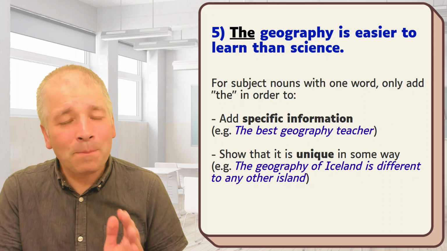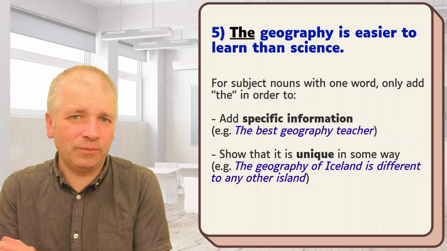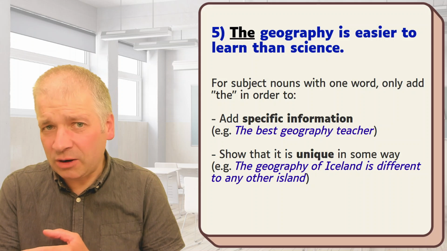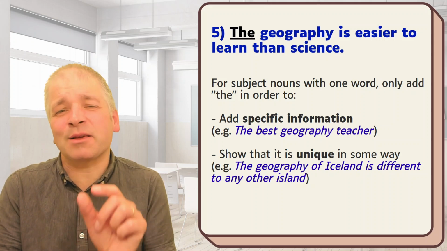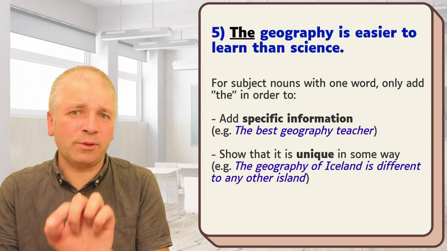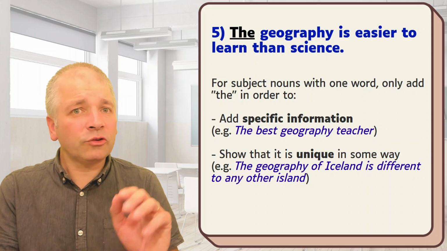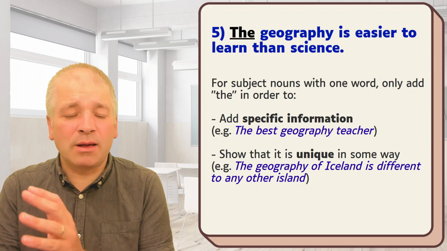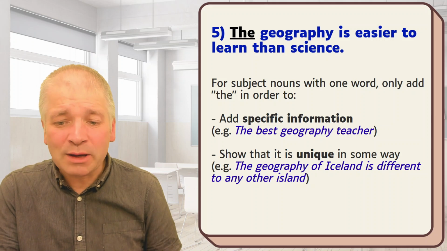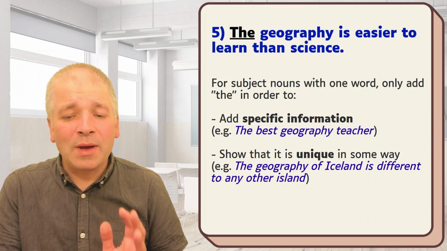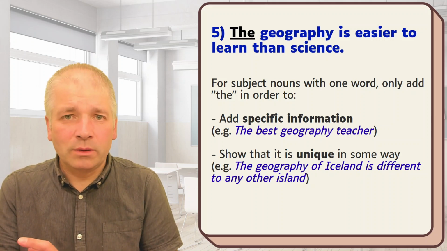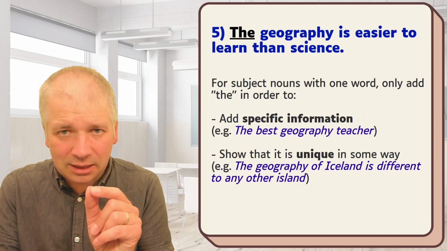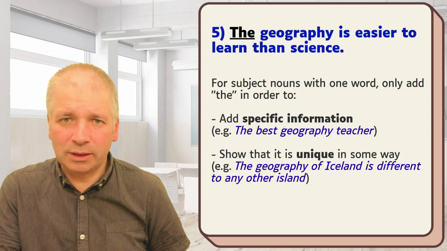For example, the best geography teacher. So here it's not geography in general, it's just the best. It's a specific use of geography. Also to show that it is unique in some way. For example, the geography of Iceland is different to any other island. So we're talking about something unique, which is to do with Iceland.